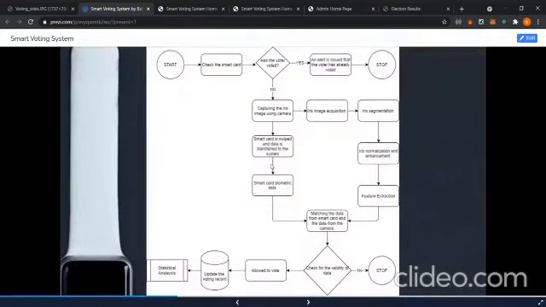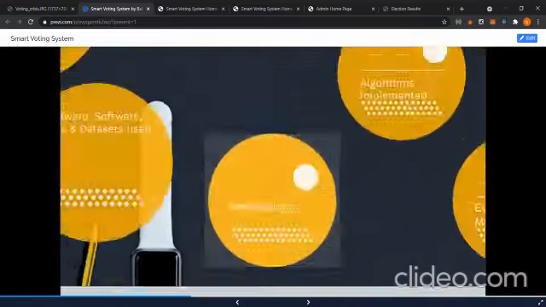Speaking about the methodology, when a voter comes to the voting section, the voter will have to give the smart card to the admin, and after swiping the smart card, the system will check if the voter has already voted. If yes, an alert will be issued that the voter has already voted, else the voter will be verified for his details by the system, and if valid, the voter will be allowed to vote.